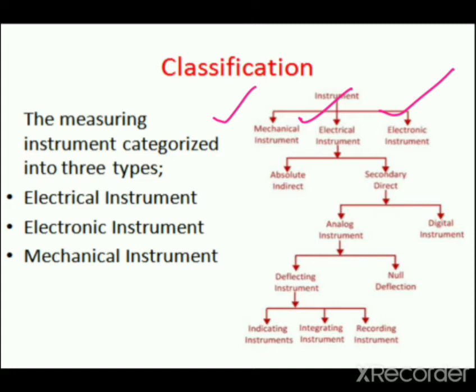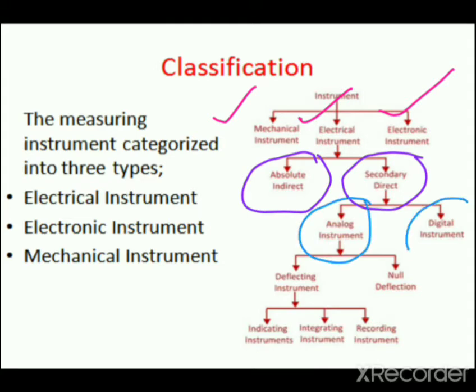Further, electrical instruments are classified in absolute instrument and secondary instruments. Again, the secondary electrical instruments are classified as analog and digital instruments. Again, the analog instruments are categorized as deflecting type instrument and null deflection type instruments.